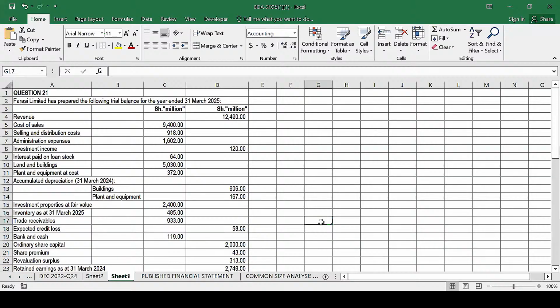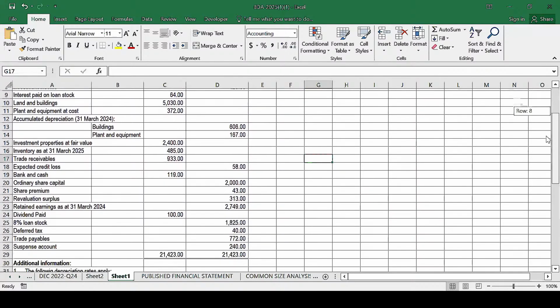You compare the allowance for doubtful debts at the start and also at the end. Basically, you determine whether you have an increase or a decrease. An increase, you recognize as an expense. But a decrease in allowance for doubtful debts, you recognize as part of the other income in the income statement. We are going to do the same here. Yes, so we have that expected credit loss.